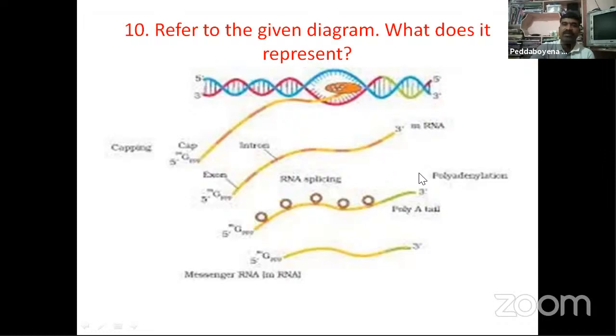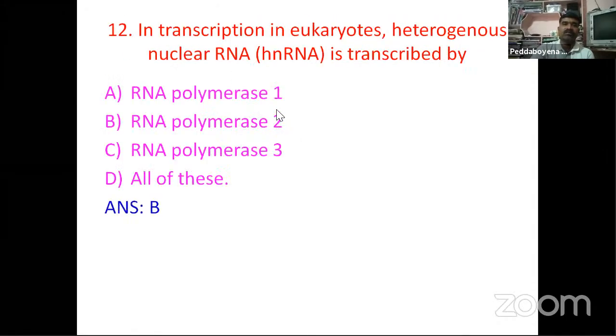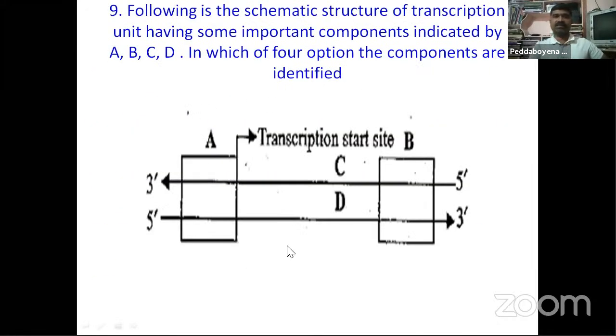For example, B represents the tail, and the ring-like structure, C, represents splicing. Prepare these diagrams. These diagrammatic questions are very important, so concentrate on this subunit and subtopic.